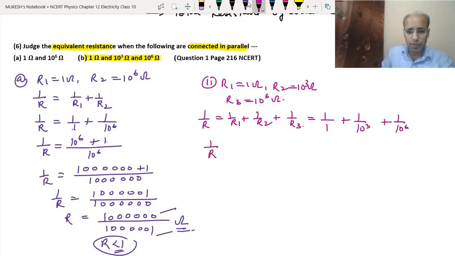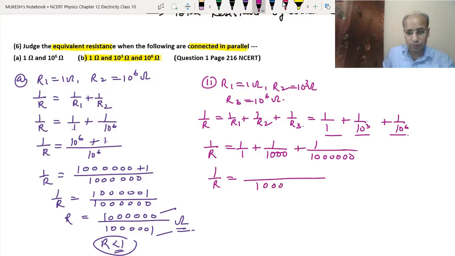So we got 1 upon R equals 1 upon 1 plus 1 upon 1000 plus 1 upon 1 million. Okay, 10 to the power 3 means 1 upon 1000 and 10 to the power 6 is 1 million. Now 1 upon R equals, this LCM will be 1 followed by 6 zeros. The last number will be the LCM. It will be 1 million plus, then when we divide 1 million by 1000, it will become 1000. Okay. And plus 1.